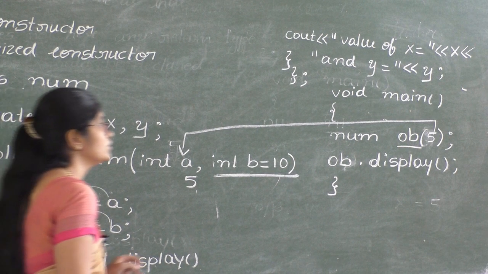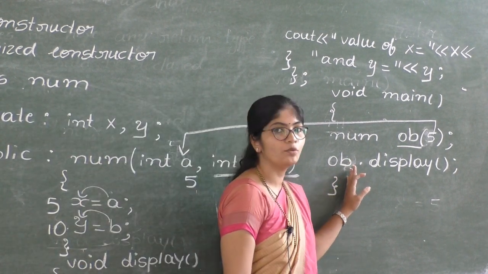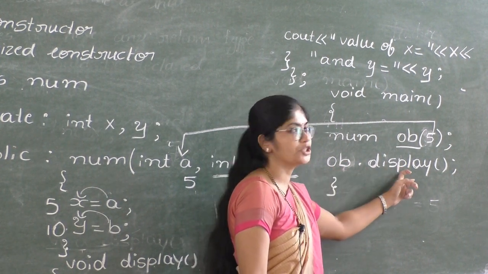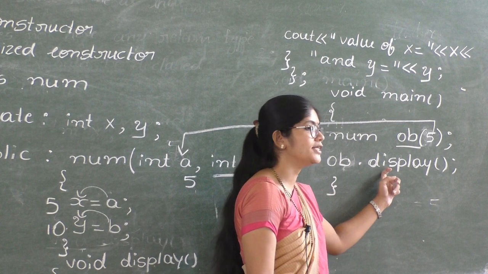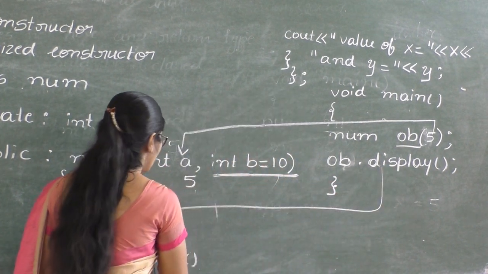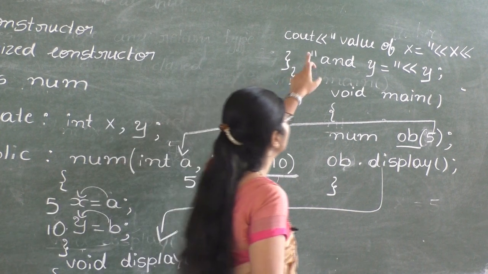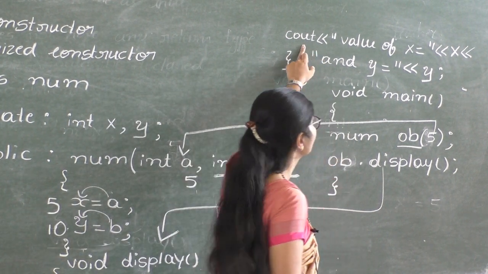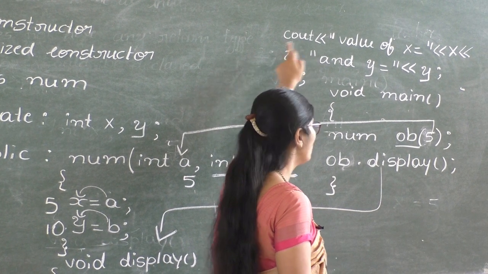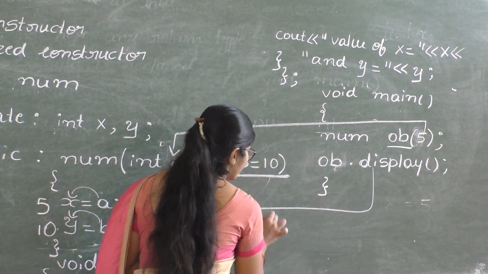Next, using the object ob, the display function is called, ob dot display. In the display function we have the message value of x equal to x and value of y equal to y. Finally, we get the output.